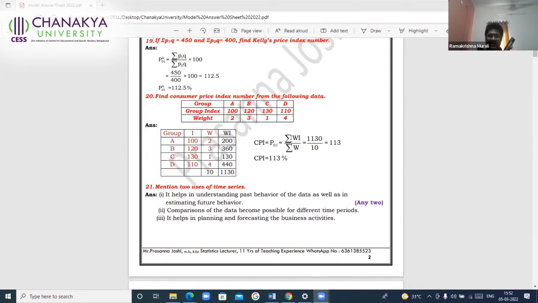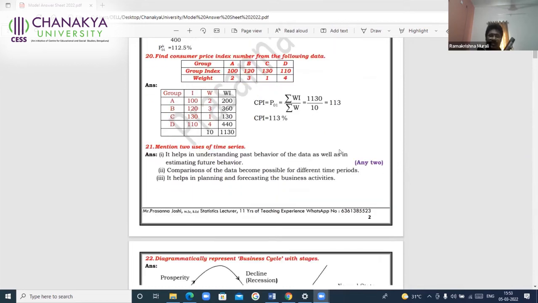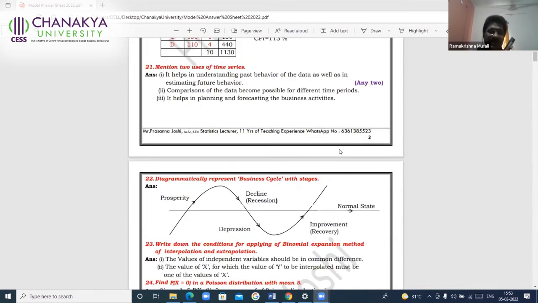By oversight, or thinking that time is not enough, since I know I'm getting the correct answer, 1130 by 10 is 113, I'm correct. No, you are not correct. You will get only 1 mark for that and you will be losing another one. That is the way the scheme of valuation goes. In the scheme of valuation, writing the formula gets 1 score, getting the correct answer another score. So you should be very careful there.